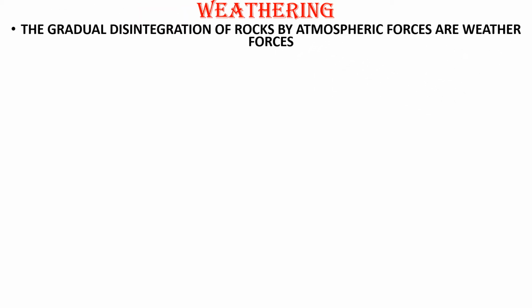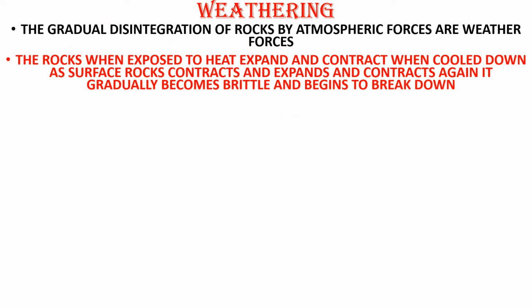Now let us see the first process, that is weathering. What is weathering? The gradual disintegration of rocks by atmospheric or weather forces. The rocks, when exposed to heat, expand, and contract when cooled down. Once they are exposed to heat, they expand. Then as time goes on, obviously it will cool down, no? As the surface rocks expand and contract again and again, they become brittle. Brittle means easily breakable. And when anything is too hard and brittle, it breaks down.